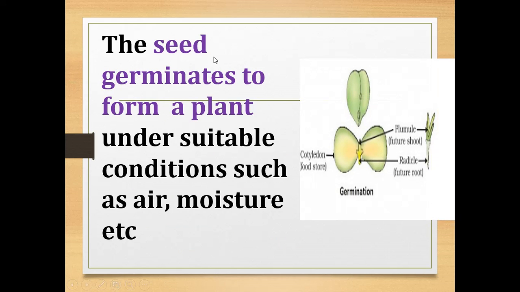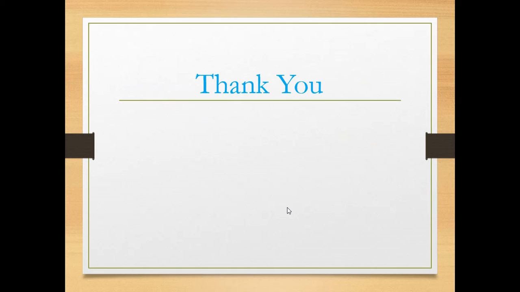Now the seed germinates to form a plant when there are suitable conditions such as air, moisture, etc. Okay, so the seed germinates when there is a suitable condition such as air, moisture, etc. Okay, so this is about the germination process which takes place in the plants. Okay, so I hope that you all understand about sexual reproduction in plants.